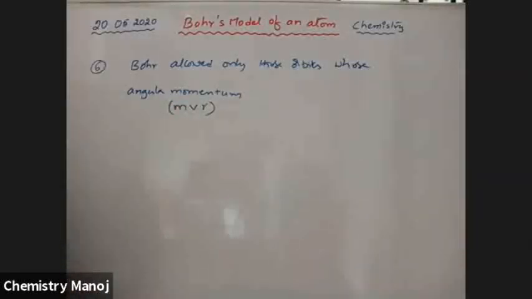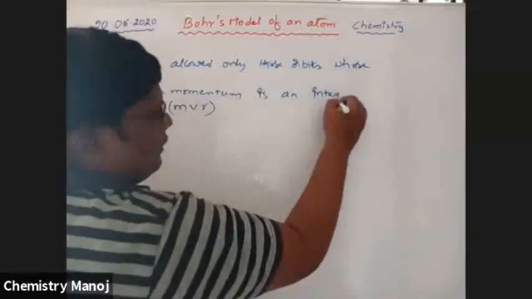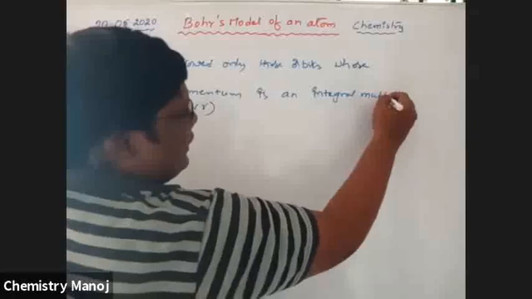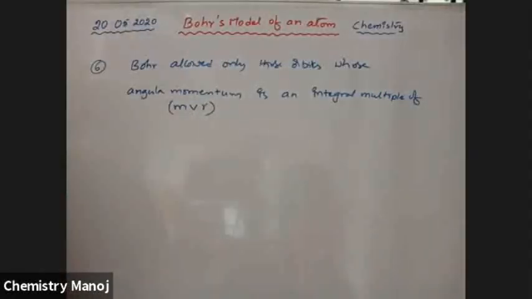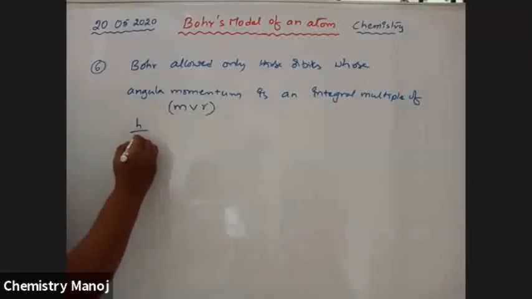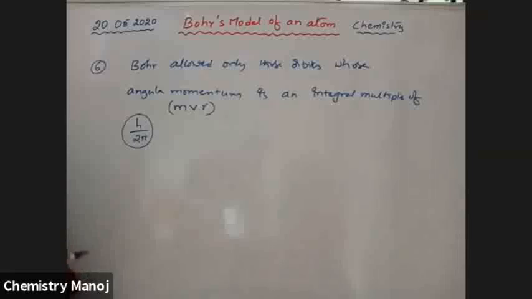Angular momentum is an integral multiple of h by 2 pi.